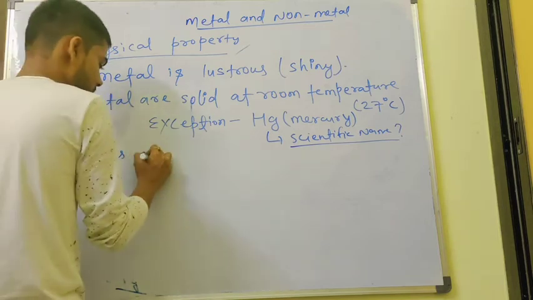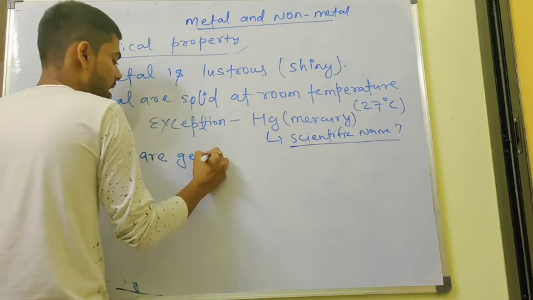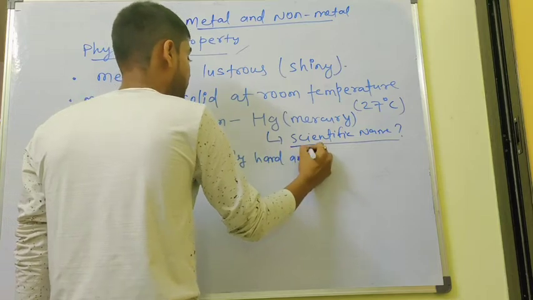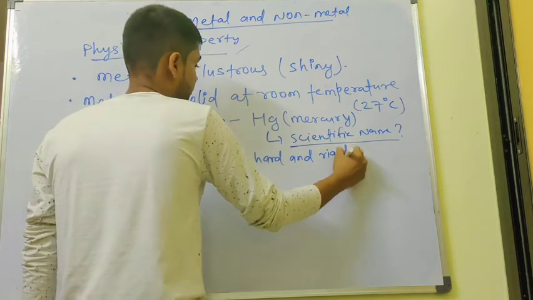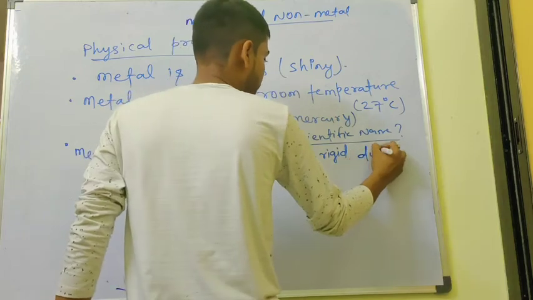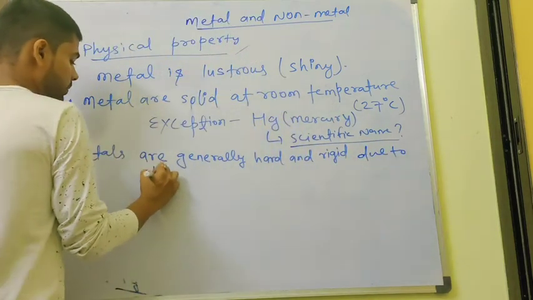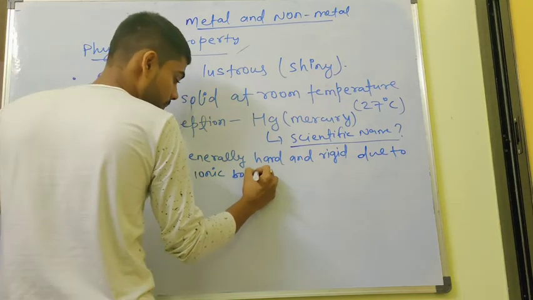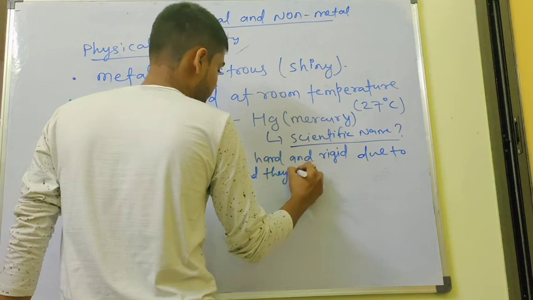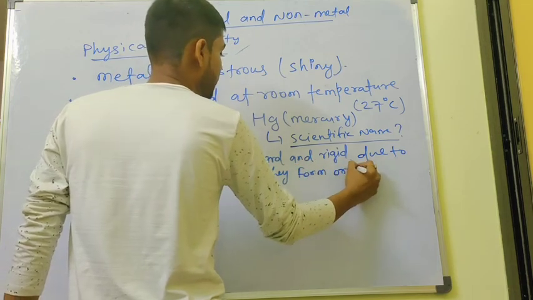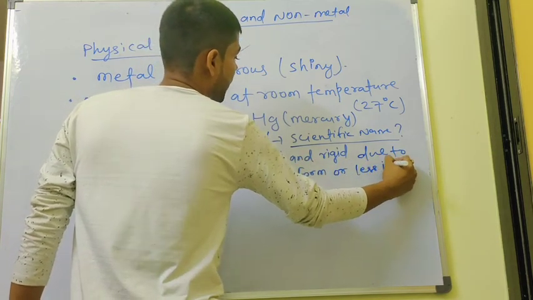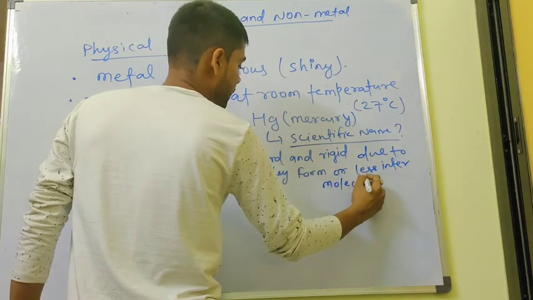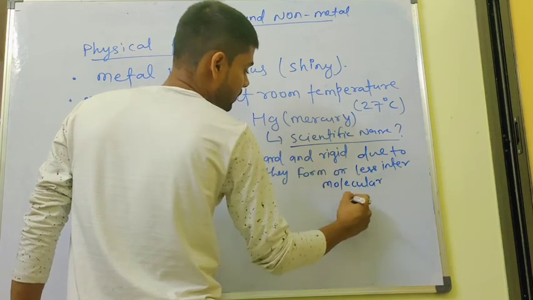Metals are generally hard and rigid due to the strong ionic bond they form, or less intermolecular distance.